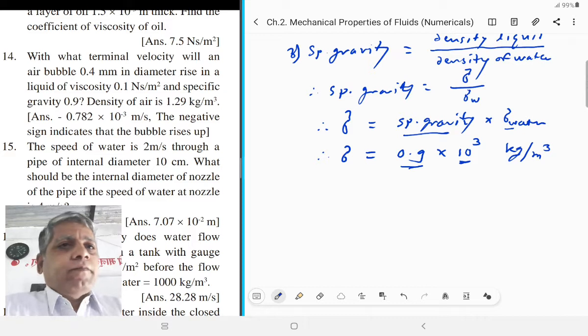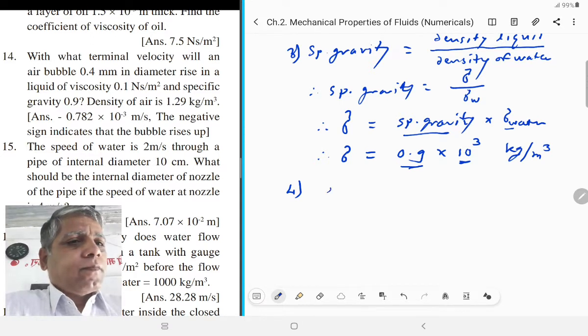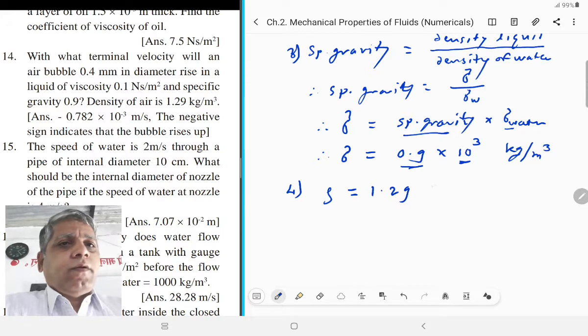Fourth given point, density of air, that is represented here by rho, is equal to 1.29 kilogram per meter cube.